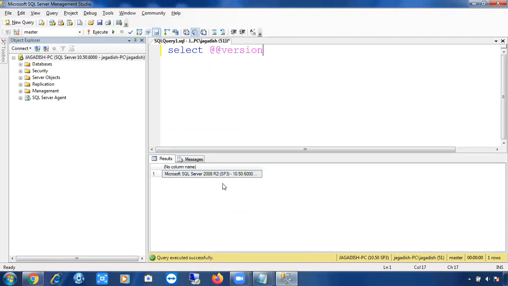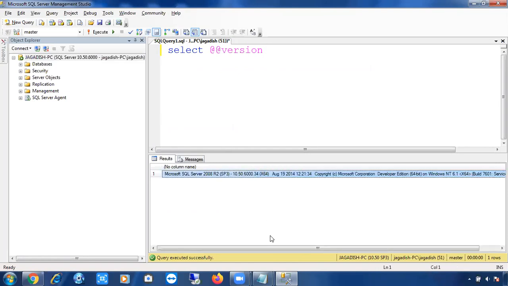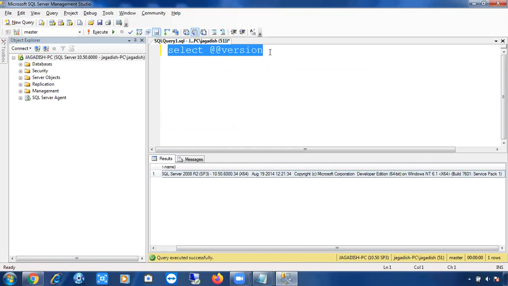If you place your cursor anywhere, you can see an arrow mark. But if you place it at the end of the column, the cursor will change. Double click on it and it will expand. If you see here, developer edition. So in the version itself you can see the edition of the SQL Server. There is no query called SELECT @@EDITION.